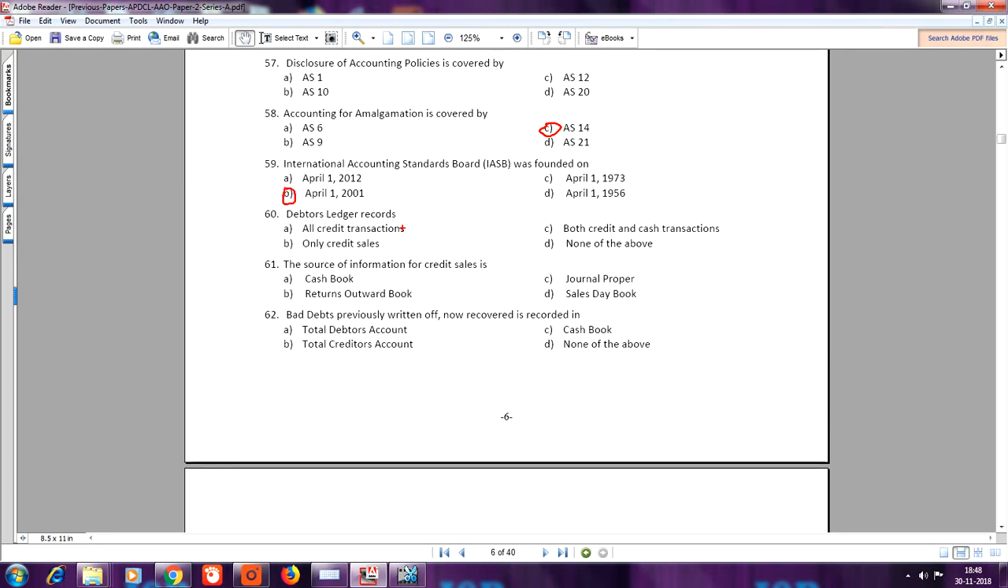Question number 60. Debtors ledger records. Here the answer is B, only credit sales. Question number 61. The source of information for credit sale is. Here the answer is D, sales day book. Question number 62. Bad debts previously written off, now recovered, is recorded in. Here the answer is C, cash book.